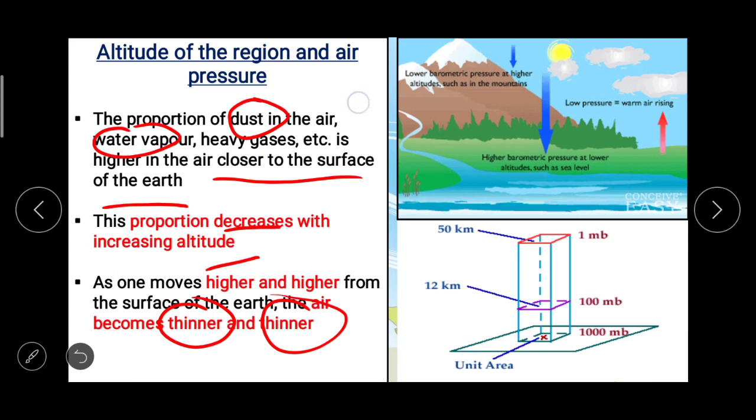Here now in the image you can see higher barometric pressure at lower altitude such as sea level, low pressure is equal to warm air rising, and then lower barometric pressure at higher altitude such as in the mountains.